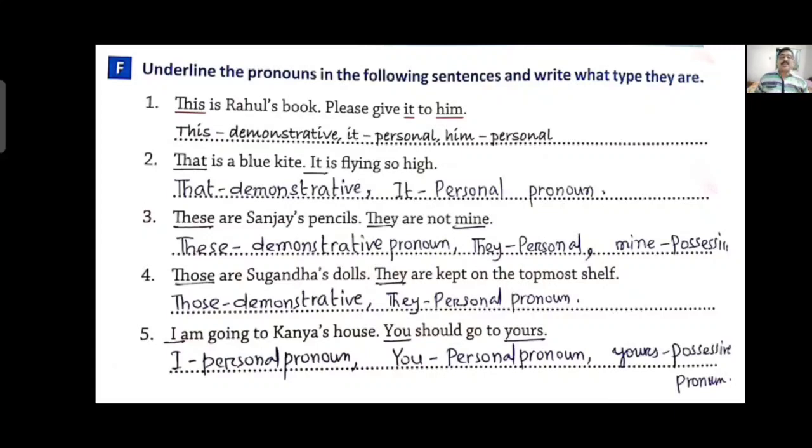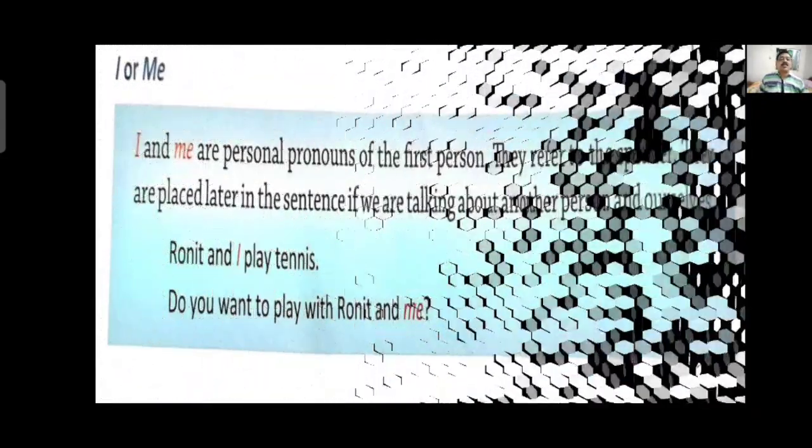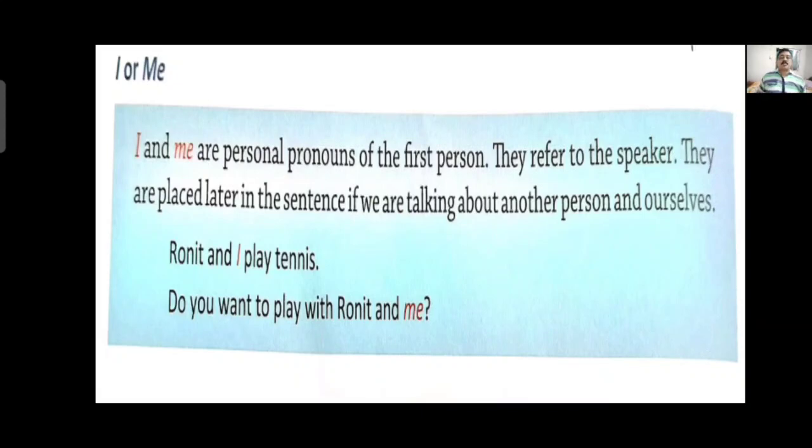Those are Sugandha's dolls, they are kept on the topmost shelf. Those is a demonstrative pronoun, they is a personal pronoun. I am going to Kenya's house. You should go to yours. I is a personal pronoun, you is a personal pronoun, yours is a possessive pronoun. So here we discussed possessive pronouns, demonstrative pronouns and personal pronouns.